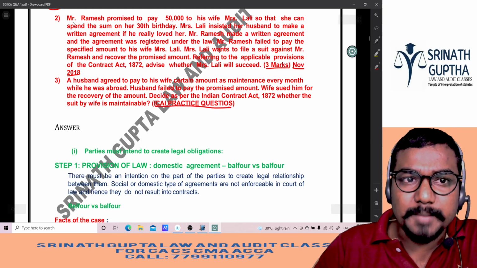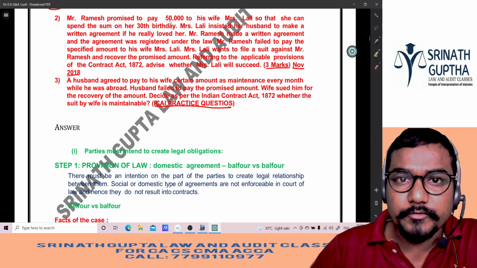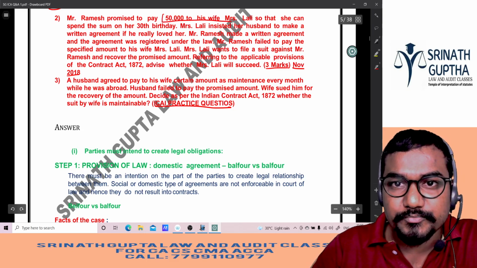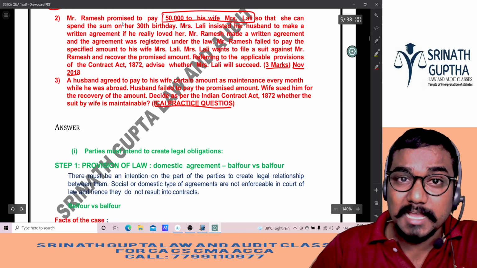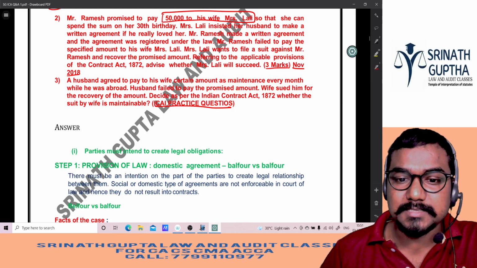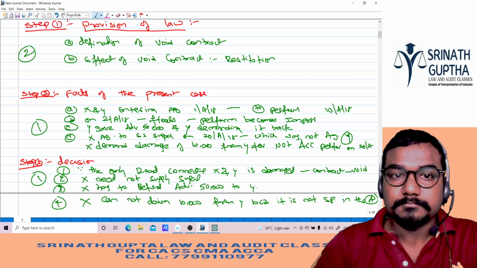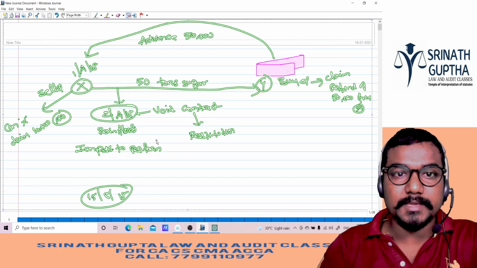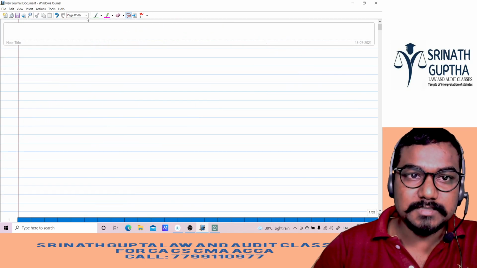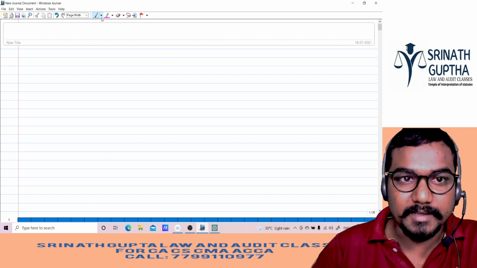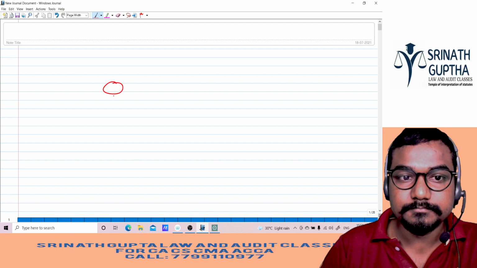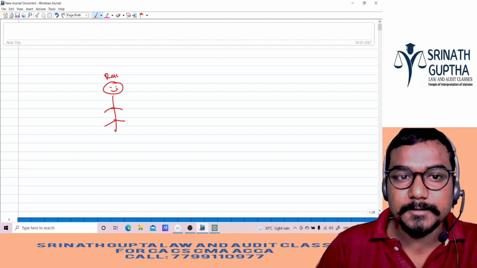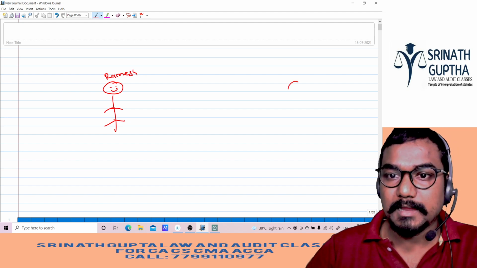See, Mr. Ramesh promised to pay 50,000 rupees to his wife, Mrs. Lali. So husband name is Ramesh, wife name is Lali. What happened, beta? Here there was an agreement between Ramesh and his wife Lali.